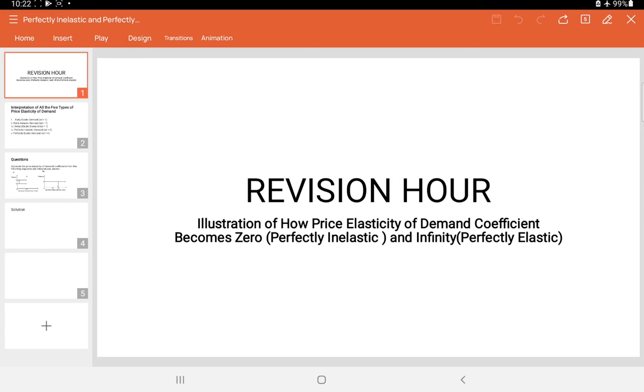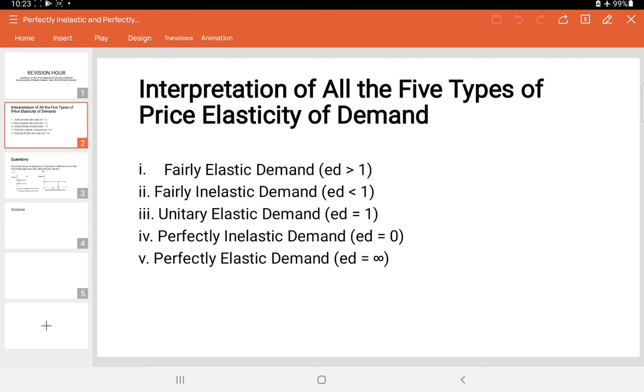Today, we want to look at the topic: illustration of how the price elasticity of demand coefficient becomes zero, that is perfectly inelastic, and also how the price elasticity of demand coefficient becomes infinity, and that is perfectly elastic. Before we move on, let me go to the second slide and do a little revision with you with regards to the interpretation of price elasticity coefficients for all the various types of price elasticity of demand.